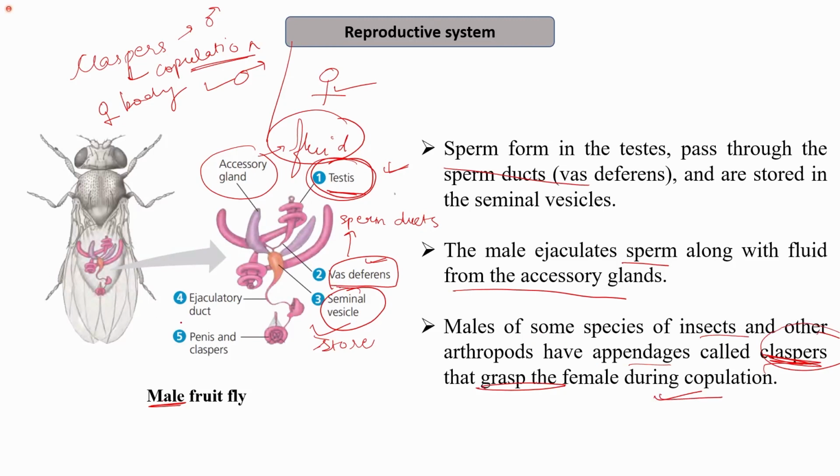For example, you can see here that they have a penis and the claspers. The claspers allow the hold, and through the penis, the sperms which were stored in the seminal vesicles are ejaculated, passing through the ejaculatory duct and the penis into the female body. So these sperms are ultimately released into the female body during copulation.